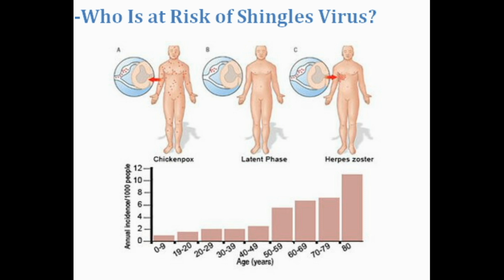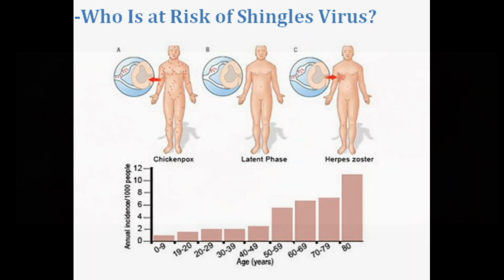4. Who is at risk of shingles virus? Shingles is most common in people over 60 years of age, although anyone who has ever had chickenpox, varicella, is at risk. Risk factors for shingles reactivation: weakened immune systems, immune deficiency from AIDS or chemotherapy, emotional stress, cancer. Up to 1 million cases of shingles are estimated to occur each year in the U.S.